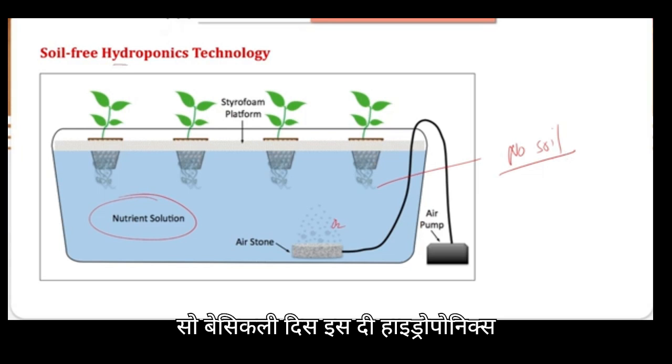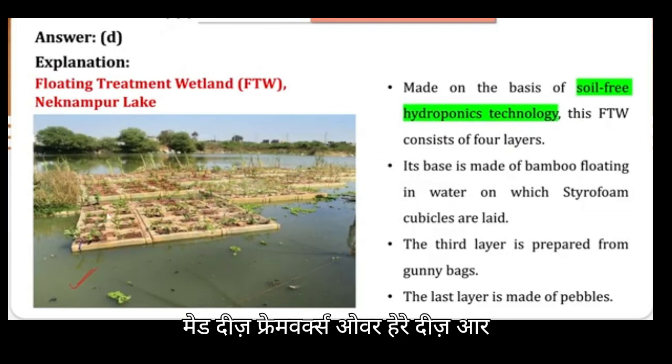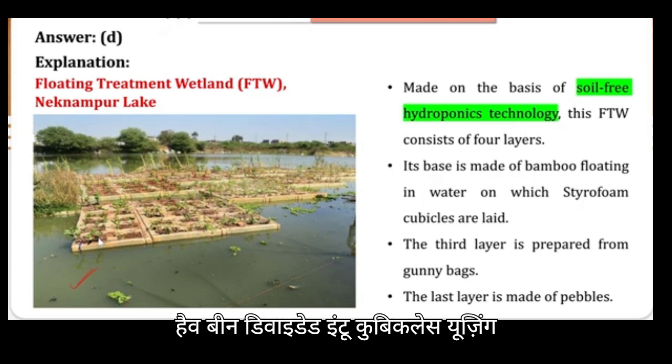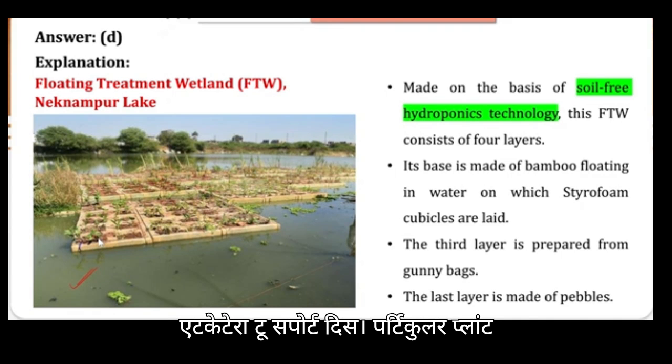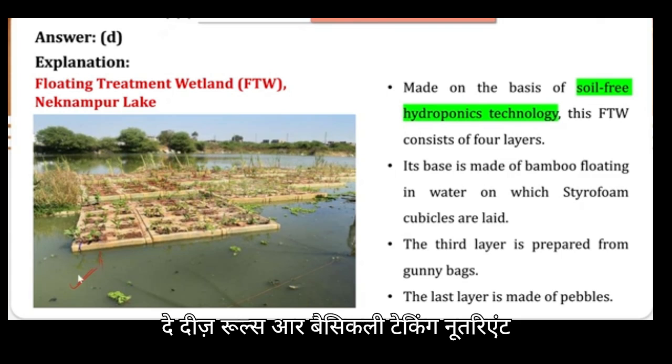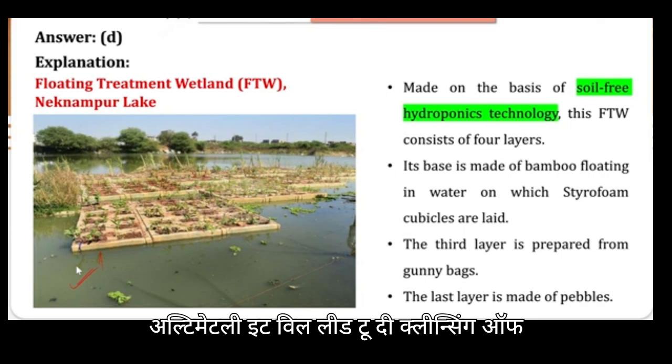So this is the hydroponics technology which has been used in this Neknampur lake, wherein they have made these frameworks. These are wooden bamboo floating in water, divided into cubicles using styrofoam, and they have put some pebbles etc. to support the plant. Now their roots are inside the water, and these roots are taking nutrients from this water body. Ultimately it will lead to the cleansing of this water body.